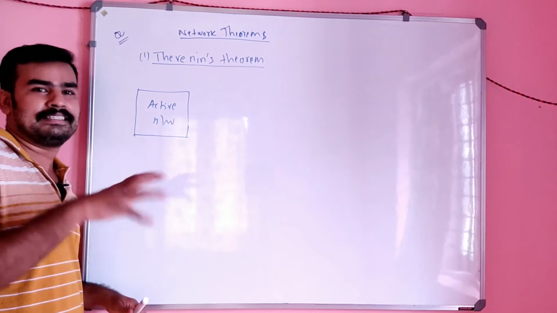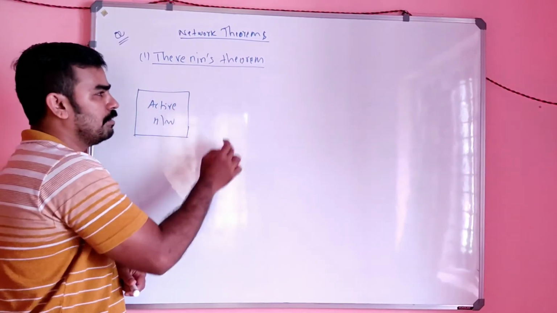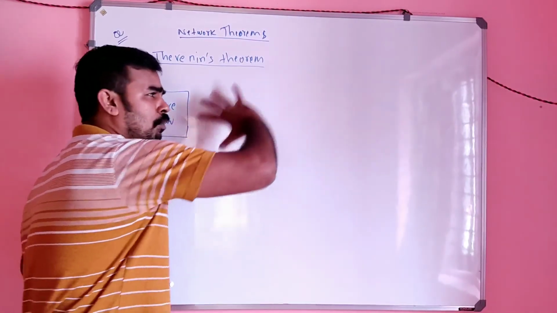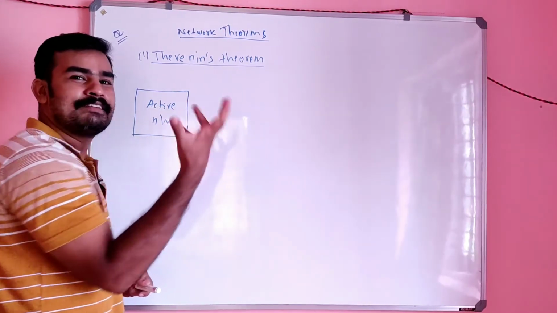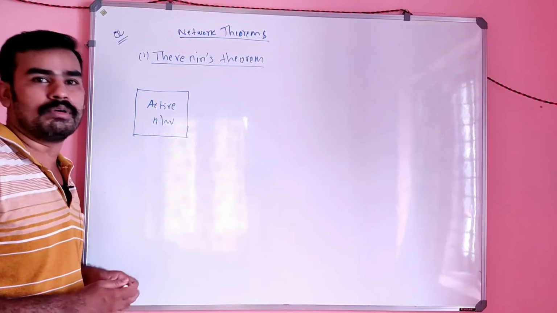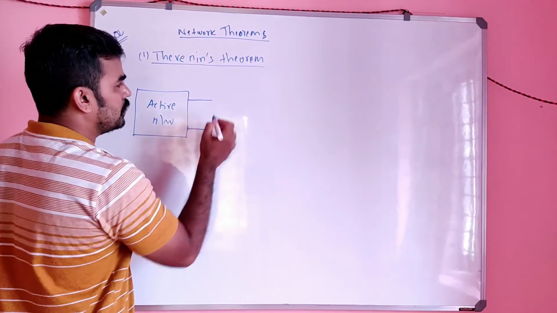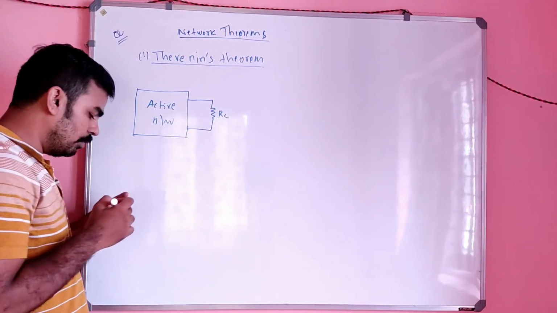Like you previously discussed, V1, R1, R2, R3, again a current I1, again R1, R2, R3. That whole network is considered to be an active network because it contains a voltage source or current source. So any active network having an RL load,